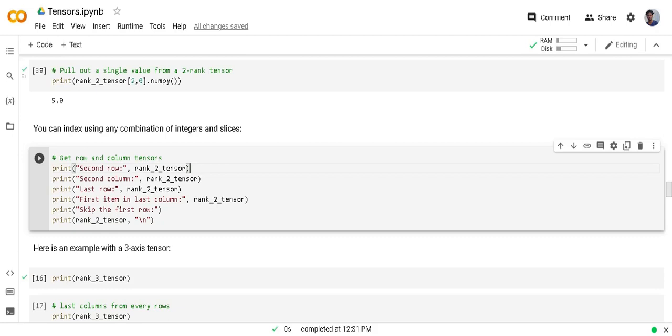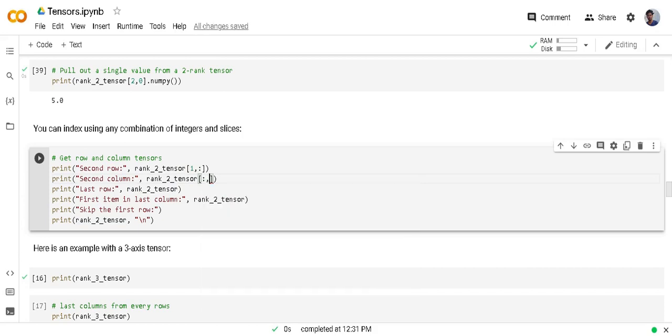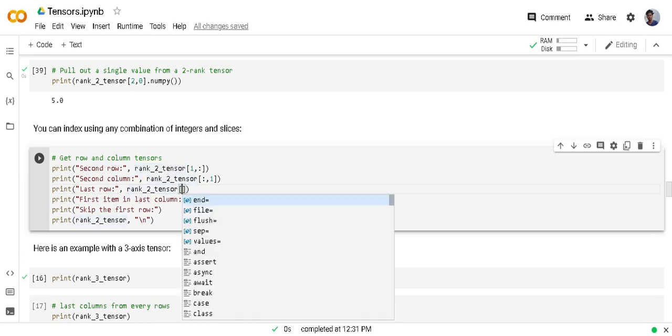Let's say you need the second row and every column from the second row. So second row and every column, and you need the second column only, but from every row. So every row and second column. You want only the last row, but every column.